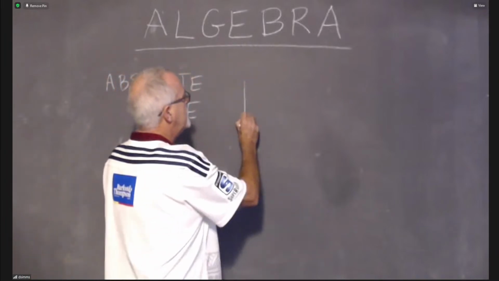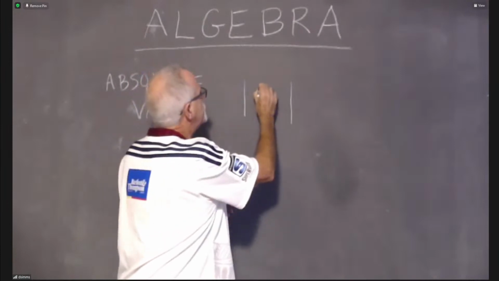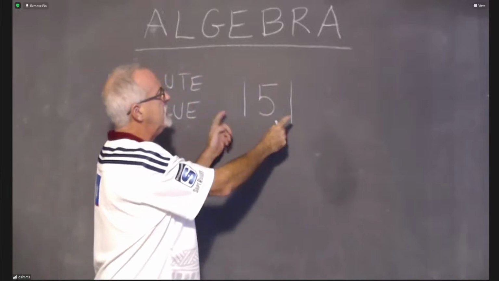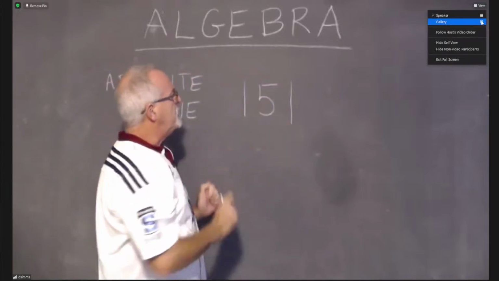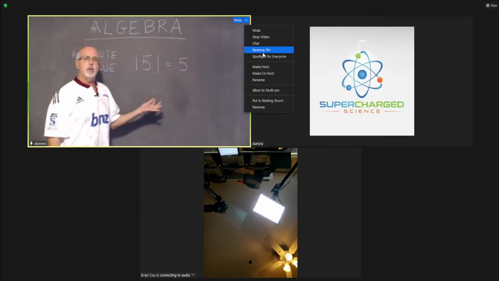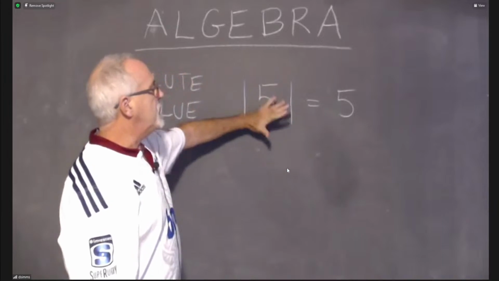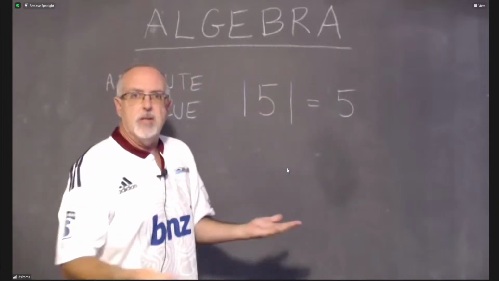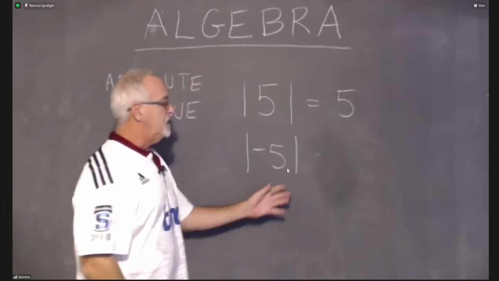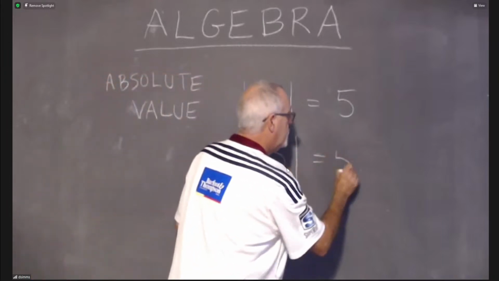The way we show it is with these two lines, vertical bars, which will have a number inside them. So the way we read this is, I am looking at the absolute value of 5. The bars tell me absolute value. The absolute value of 5, though, is 5, because 5 is already positive. So the absolute value bars force it to be positive, but it already was. So we have the absolute value of 5 is equal to 5. That sounds like we wouldn't have to do it. But the reason we need to do it is because sometimes the number inside the absolute value bars is negative. And the absolute value of -5 is 5.